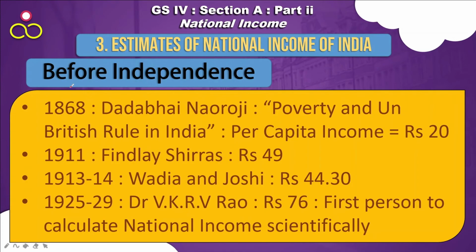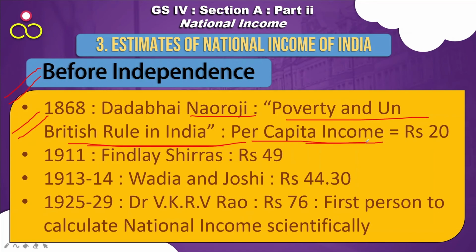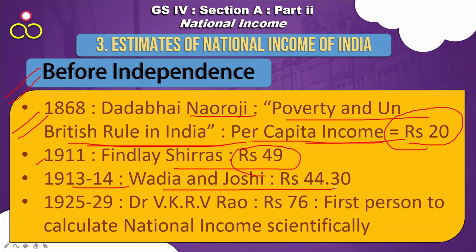Here let's see what's happening in India. Before independence, in 1868, Dadabhai Naoroji wrote a book called Poverty and Un-British Rule in India. There he calculated the per capita income as rupees 20 for every individual in the country, which is very less. In 1911, Findlay Shirras calculated it as rupees 49. In 1913-14, Wadia and Joshi calculated it at 44.30.